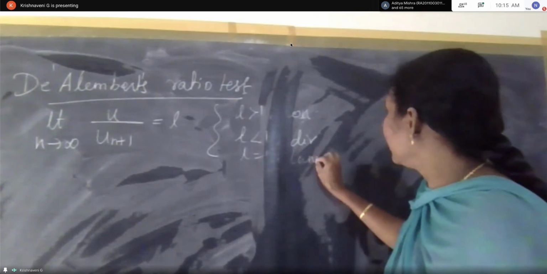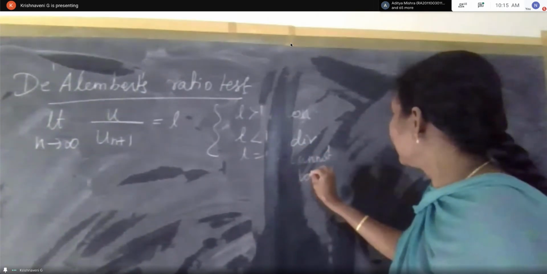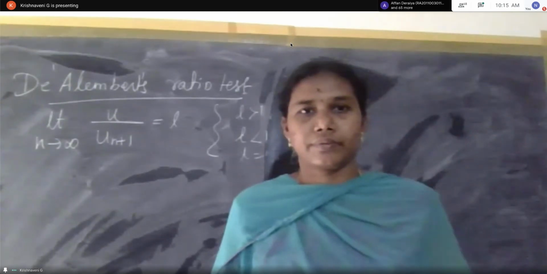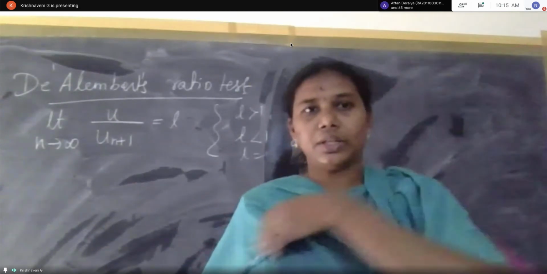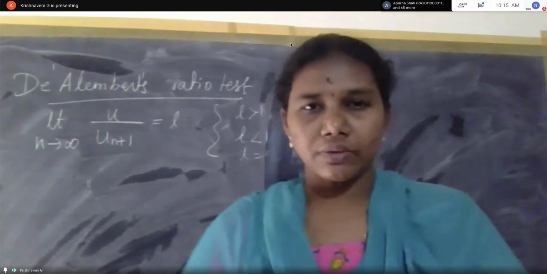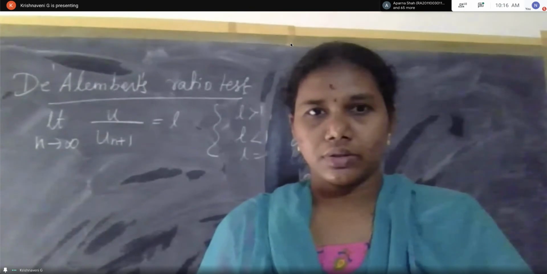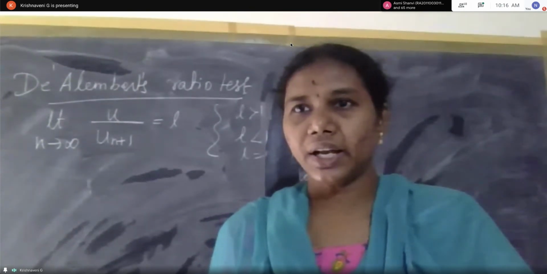Cannot conclude. That is, summation Un may converge or diverge if L is equal to 1. Did you write the statement, guys?